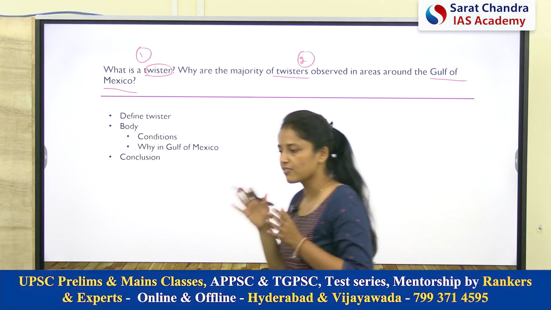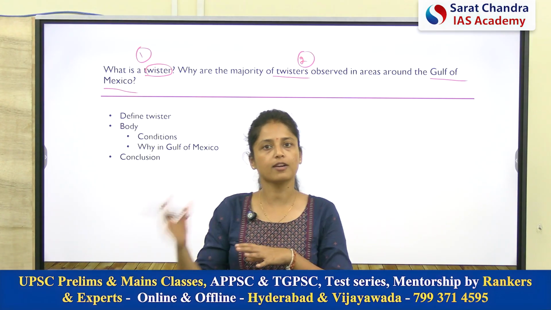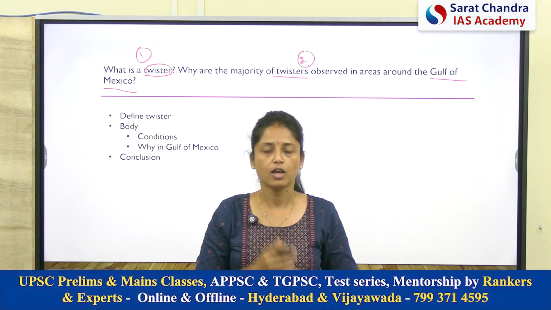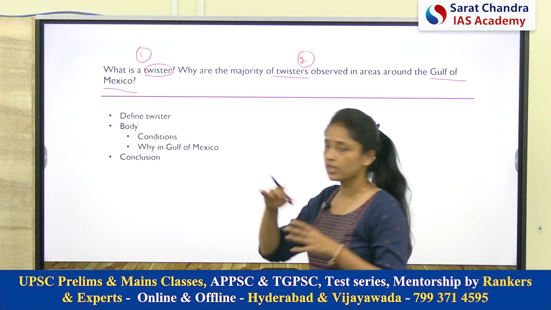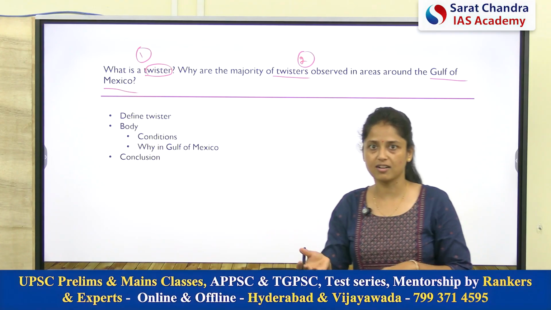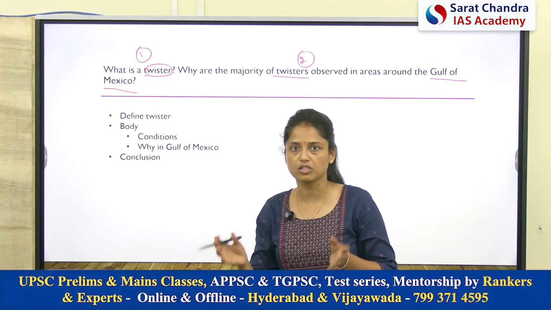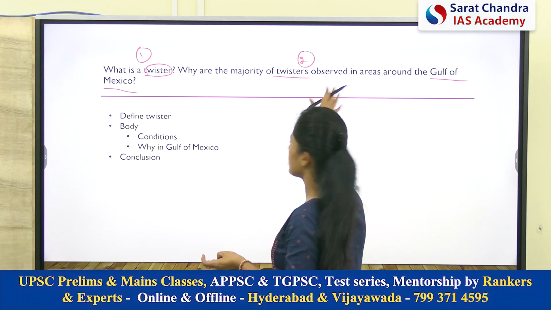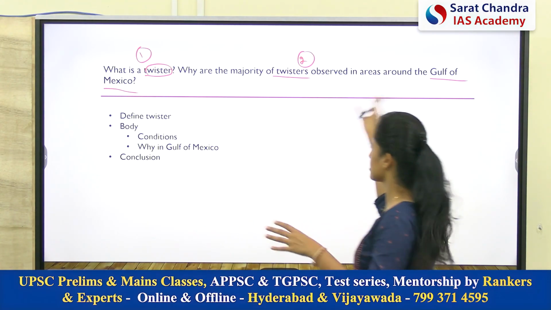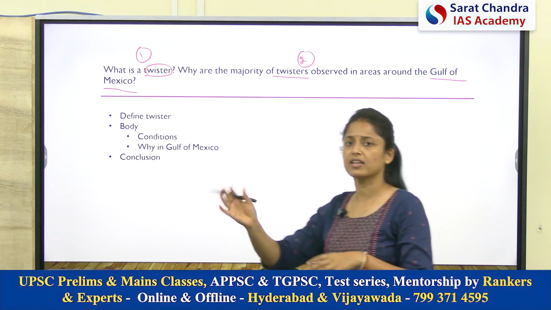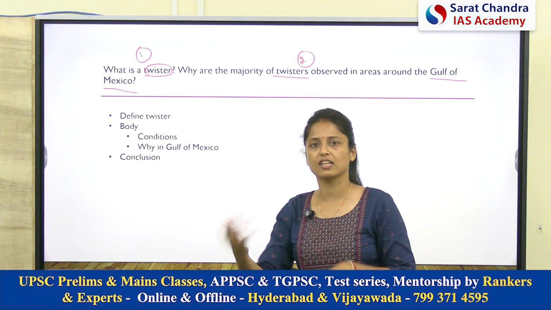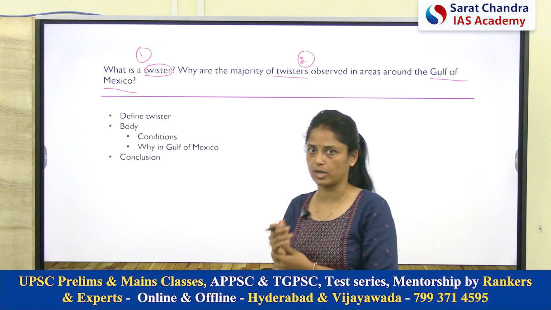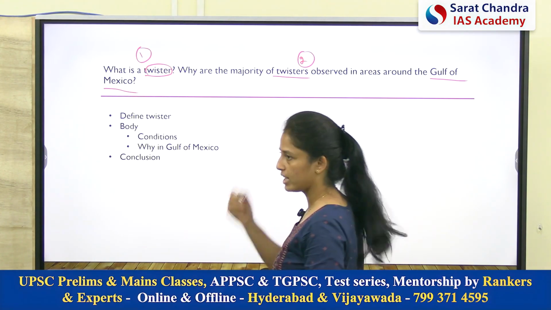Okay, so see, this is a very obvious thing that you cannot remember the reasons for each and every location on the globe. So for this, you have to know the conditions in general, what are the favorable conditions for the formation of twisters, and those conditions you can relate to any location, either it is Gulf of Mexico or for that matter next year UPSC can give another location. So you can relate those conditions with those locations. Okay, so let's start.